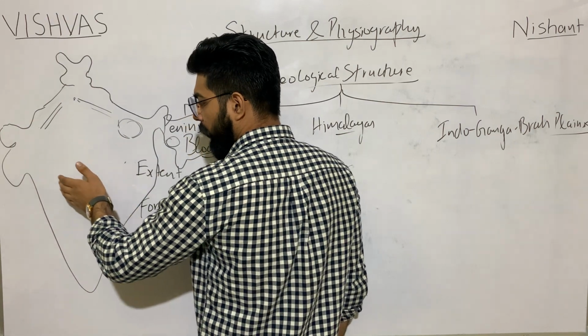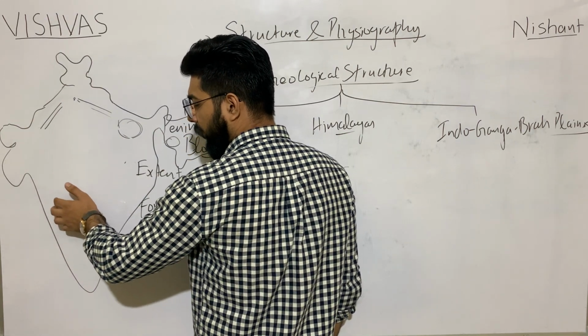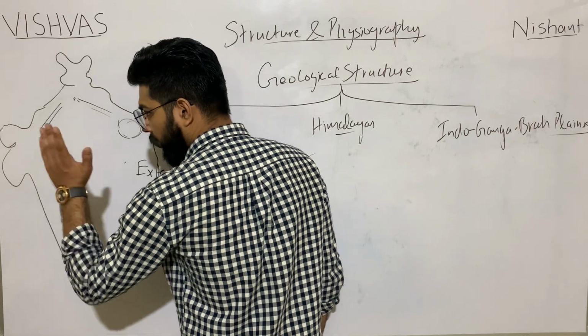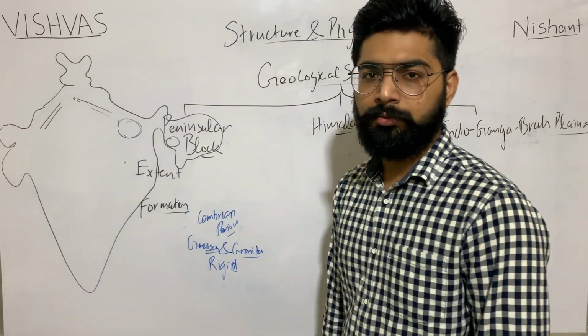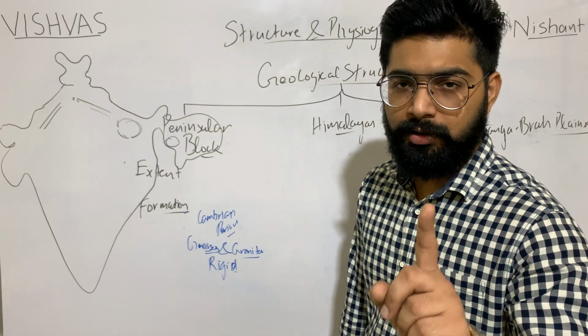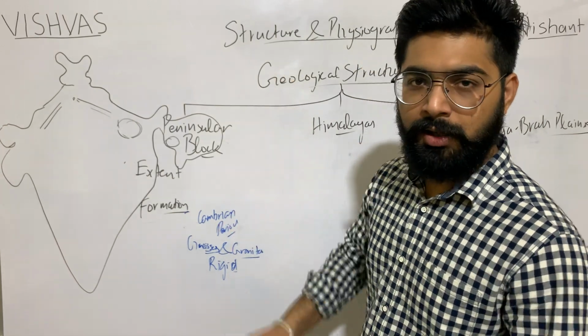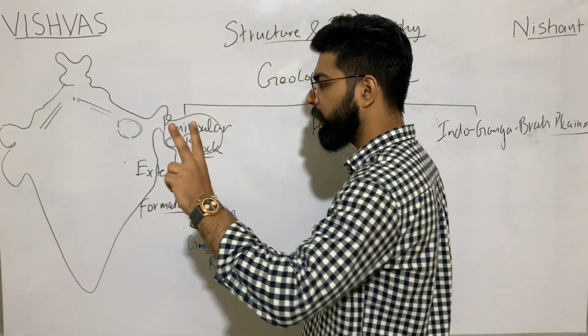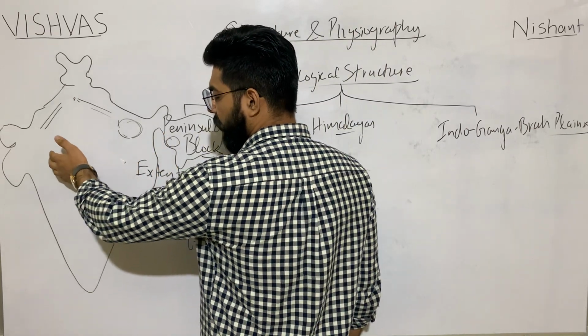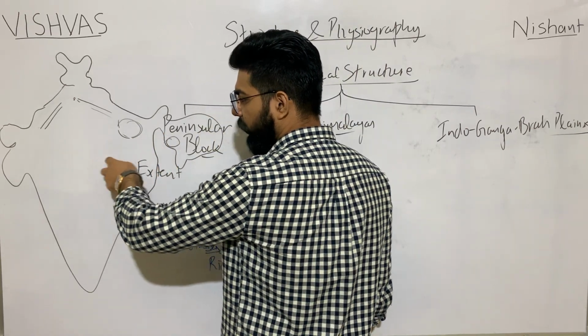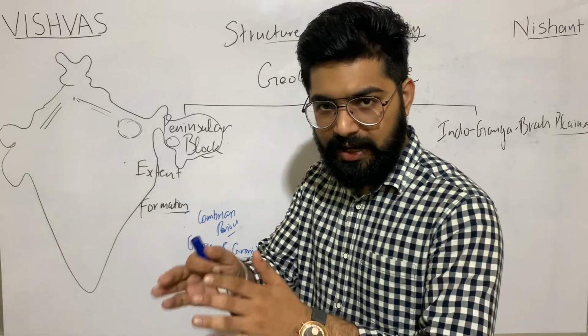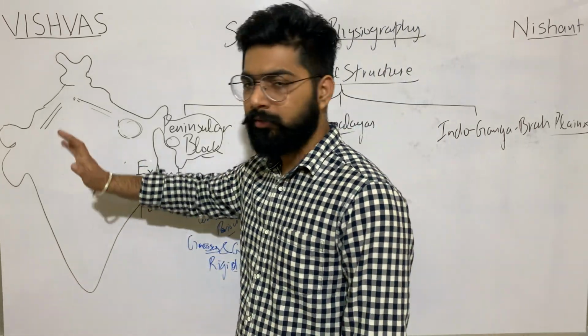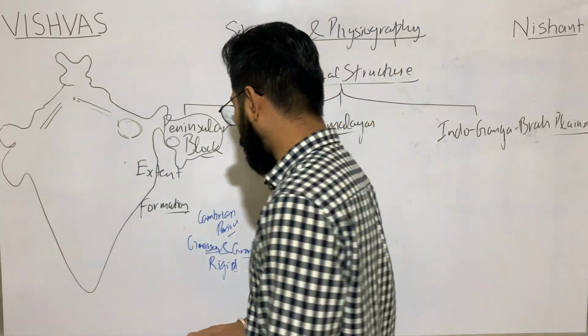Yes, a part of the Western Ghats has been submerged in the Arabian Sea. That is the first effect of the movement. The second effect is the development of various faults and cracks in this region. It says block faults.